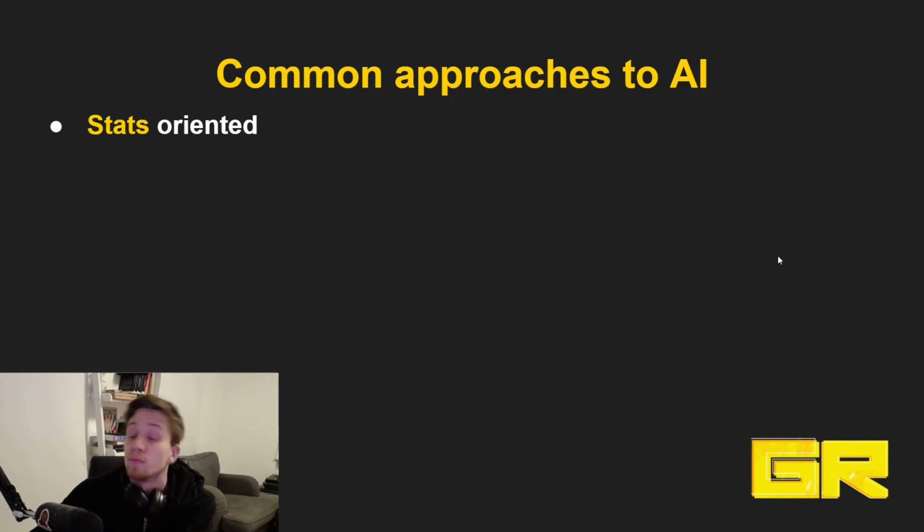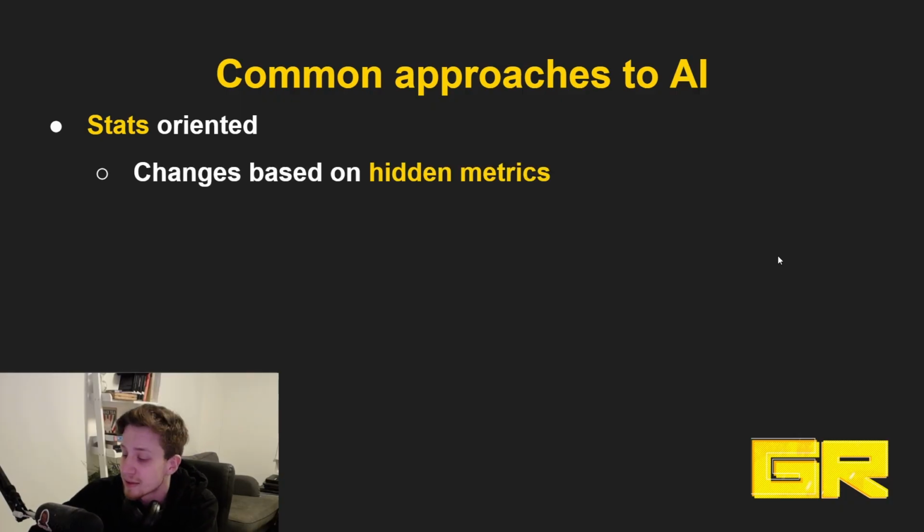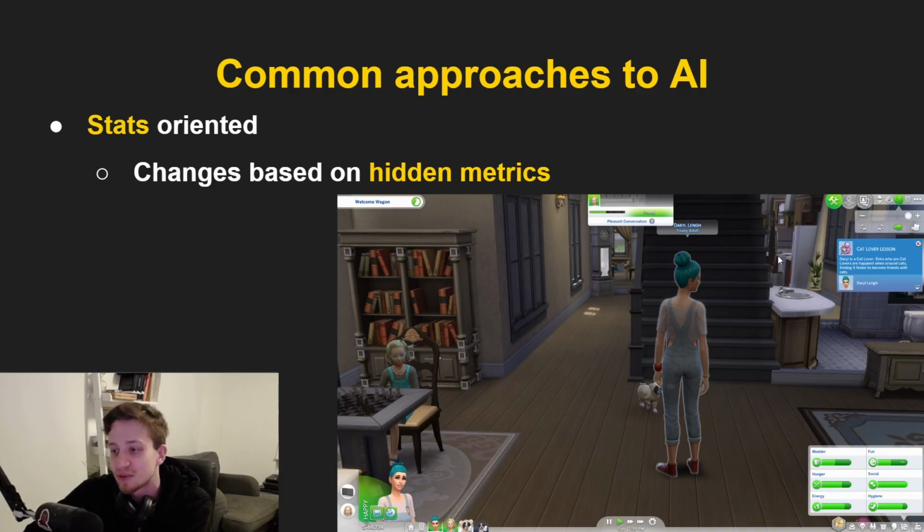Now, a lot more common these days is a stats-based approach, so stats is shortcut for statistics, and that's when the actions and reactions of our AI are changing based on some hidden metrics. And to demonstrate how hidden those metrics are, I'm going to use the example of a game where the metrics aren't hidden at all. So this is, of course, The Sims. The Sims, funnily enough, works as a really good example of how a statistic-based approach can work.